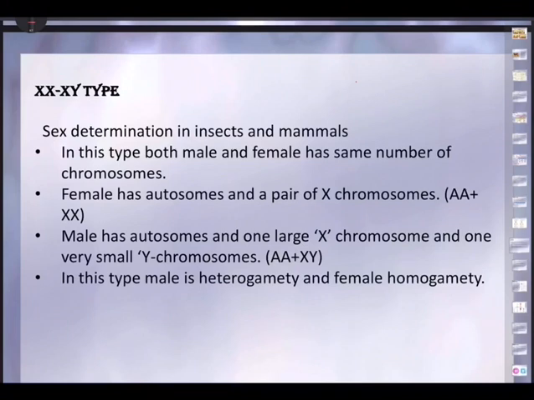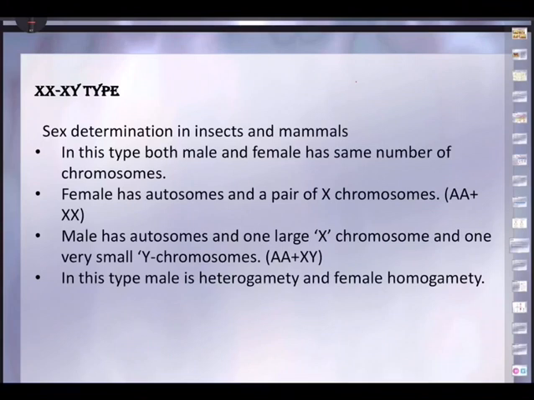What about the male? The male also is having the same number of chromosomes, unlike grasshopper. Here also it is having 46 only, just like female. Out of the 46, 44 are autosomes, and the difference is in the sex chromosomes. In case of female it is XX, in case of male it is XY. So when the sperm mother cell undergoes meiosis or spermatogenesis, there is 50% reduction.